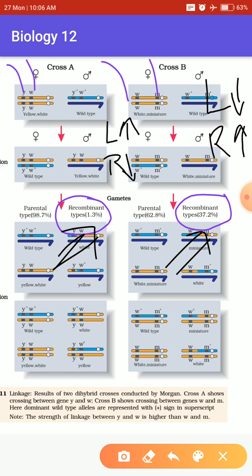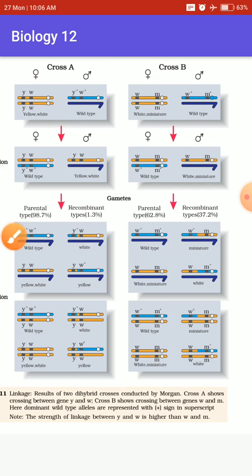Okay. So that's all about this topic. I hope you understood. The notes will be given as usual, and you have to draw this diagram also.